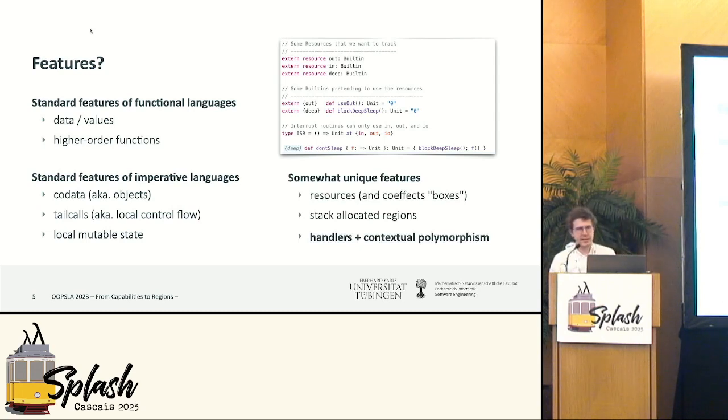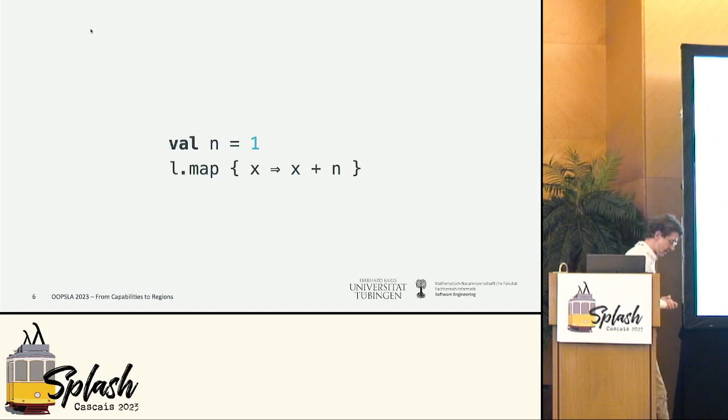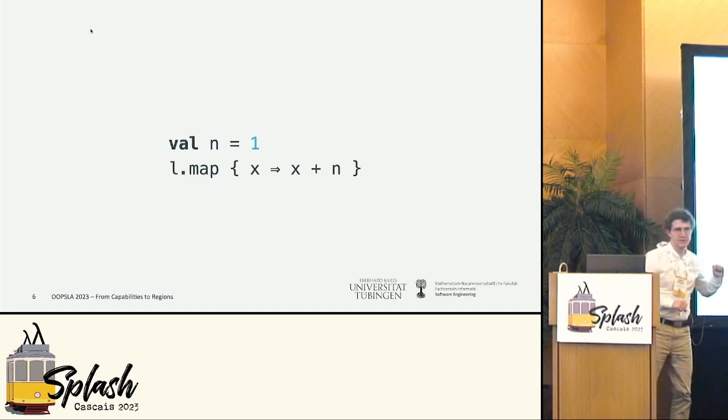What makes it a little bit unique is that we also have other features like resources, tracking of resources via co-effects, and stack allocated regions, and for this talk, most importantly, handlers and contextual effect polymorphism, effect handlers. Sadly, I won't introduce you to effect handlers here, but let's briefly look at a very small example.